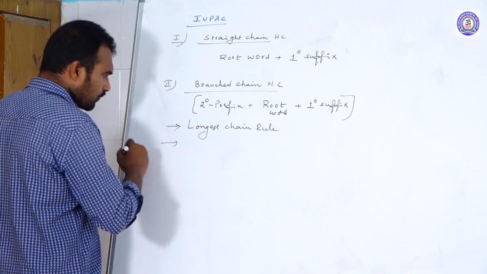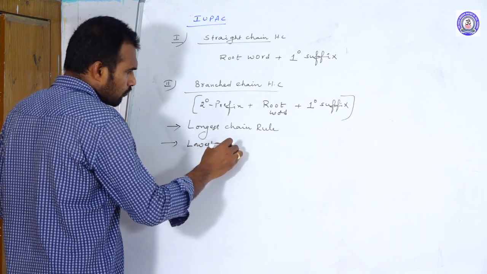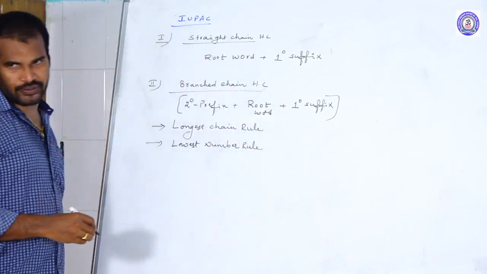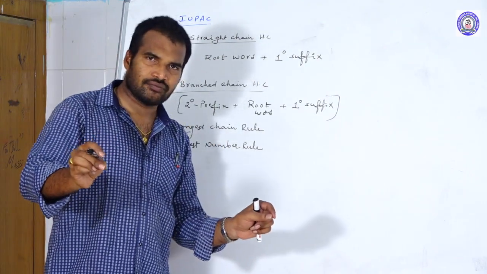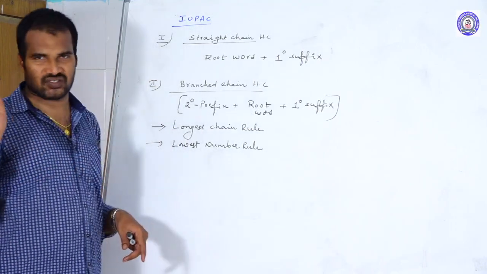Next is the lowest number rule. After we differentiate the parent chain from the substituents, we should immediately give the numbers.